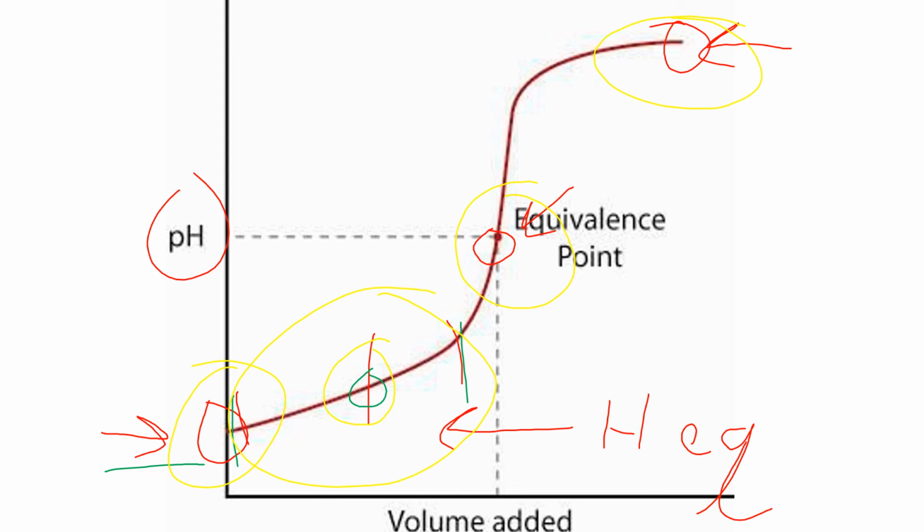You should be able to calculate pH of the solution at all of these points. We will practice that in class today. Thank you very much.